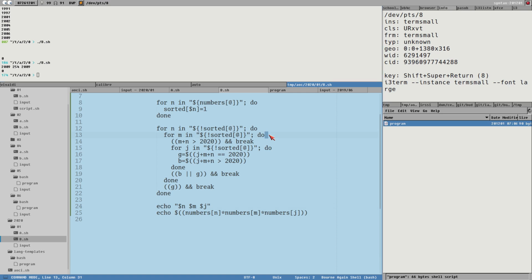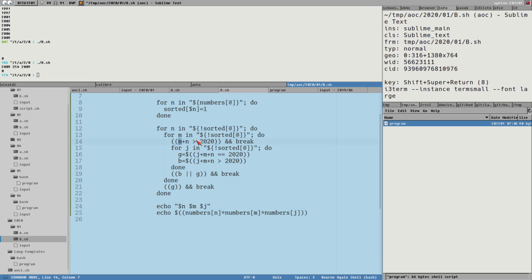So both here, if n is equal to m, or if m plus n is more than 2020, break.